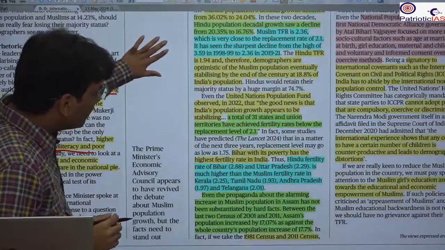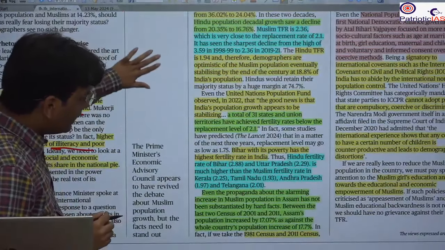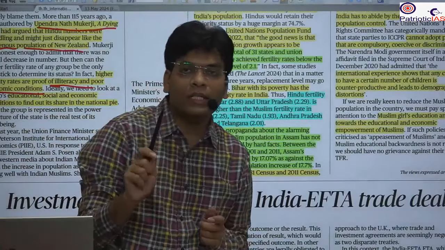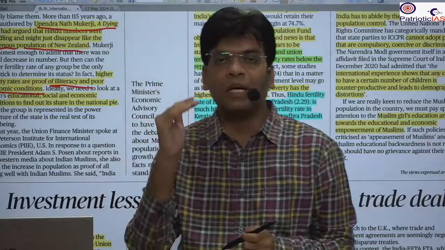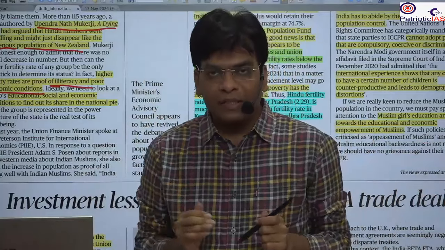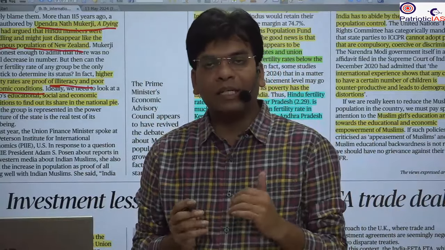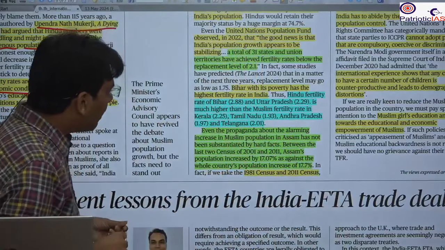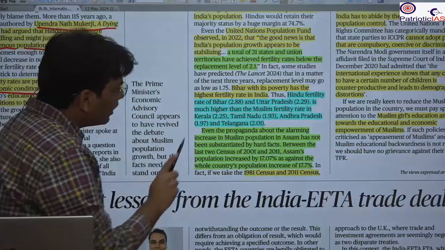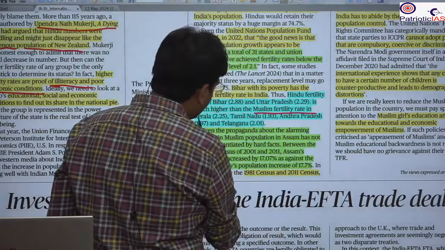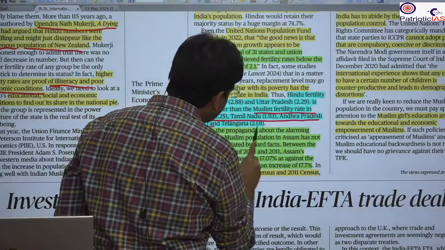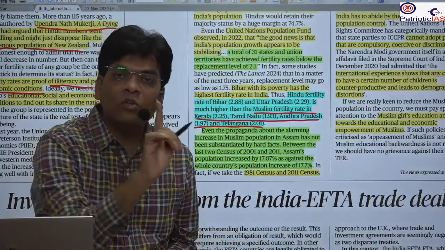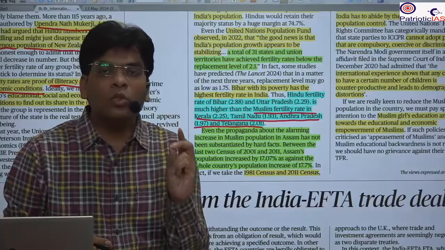Here he has given the proof. He has given the proof of Muslim and Hindu fertility in different states with regard to the economic, developmental and educational status of the states. For example, the Muslim fertility in Kerala, Tamil Nadu, Andhra Pradesh and Telangana is much lower than the Hindu fertility rate in UP and Bihar.